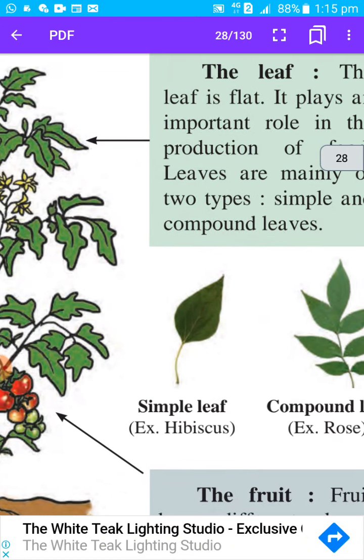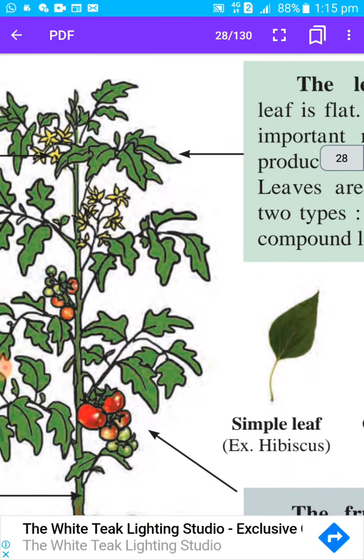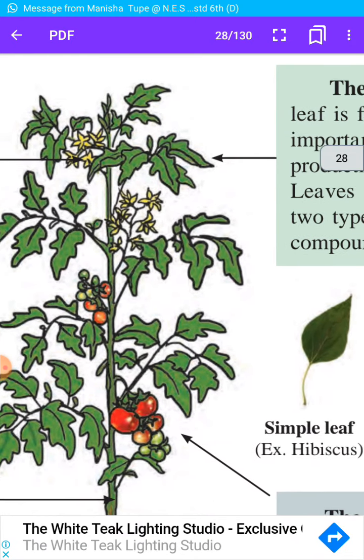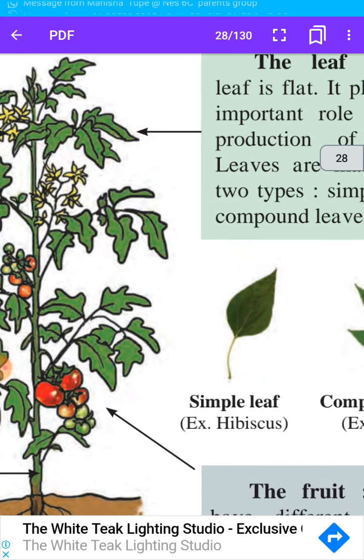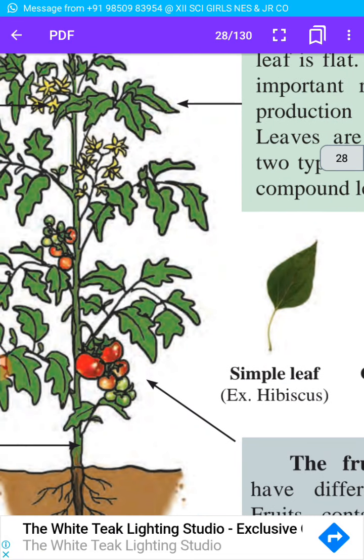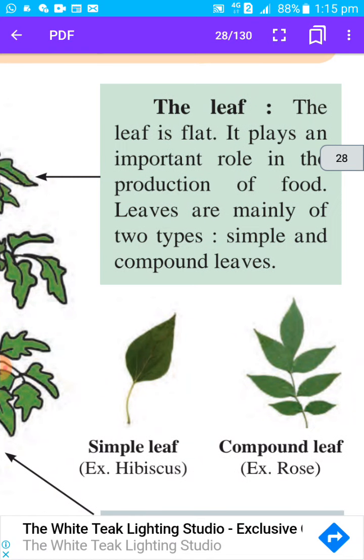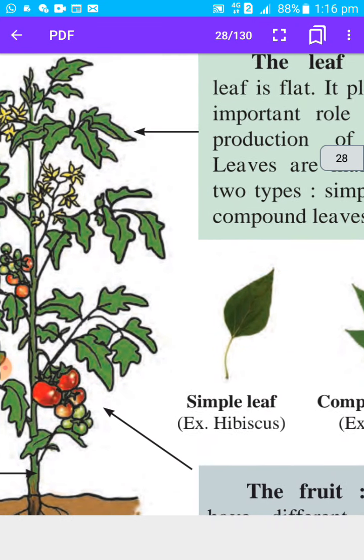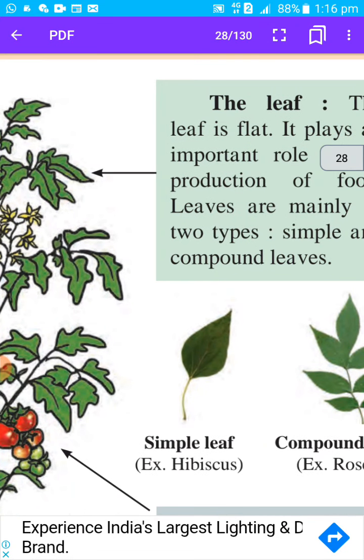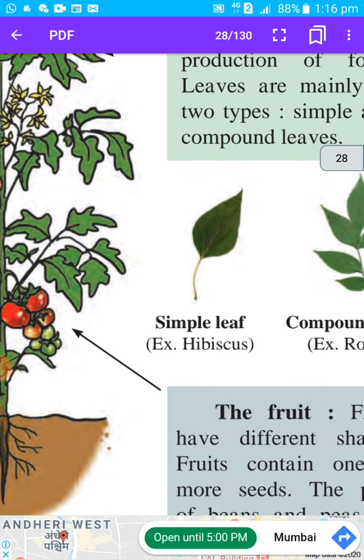Okay. Then the leaf. So all of you know that the green part of the plant is nothing but the leaf, and the leaf has chloroplast. Okay. That's why it becomes green in color. So let us see. The leaf is flat. It plays an important role in the production of food. So as I have told, it carries out photosynthesis and makes food. Okay. So that is the function of the leaf.